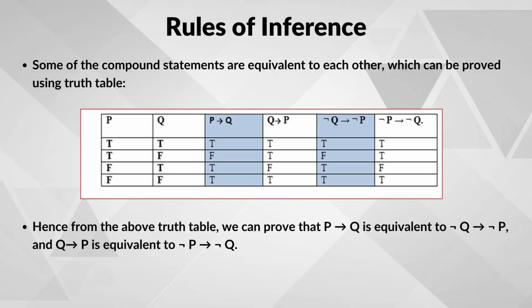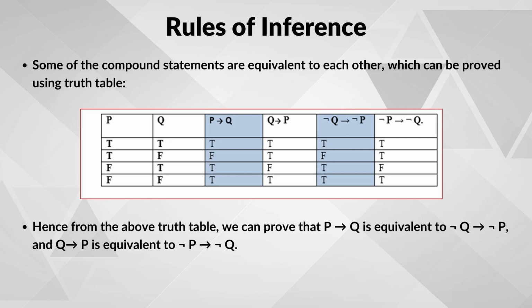Equivalence can be proved using the truth table. So, what is a truth table? A truth table is like a special tool we use to check if different statements mean the same thing. It helps to see if two statements are like twins. They might look different, but they actually have the same logic. So, first we need to set up the truth table.